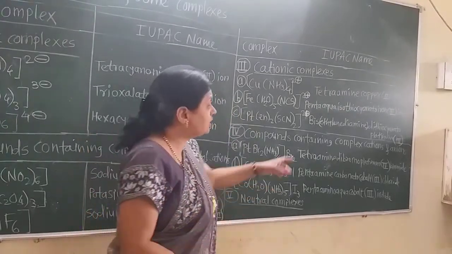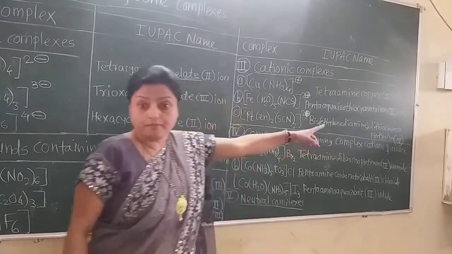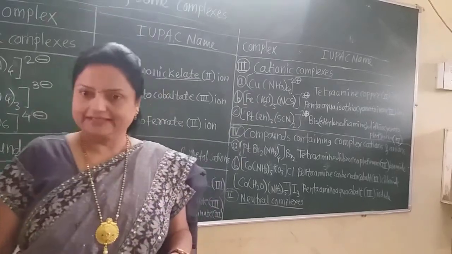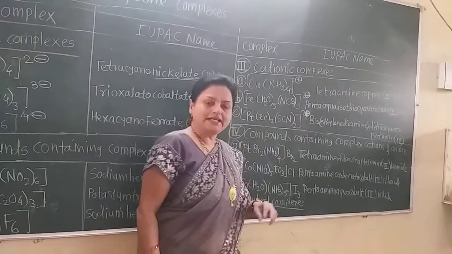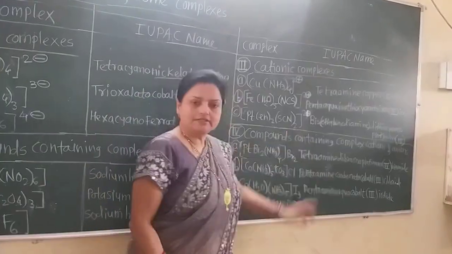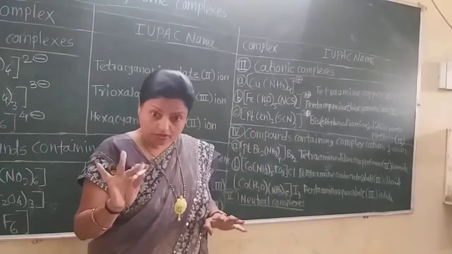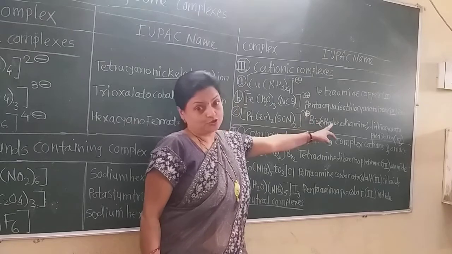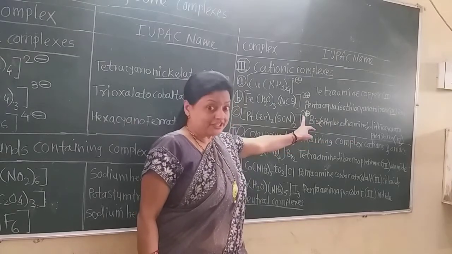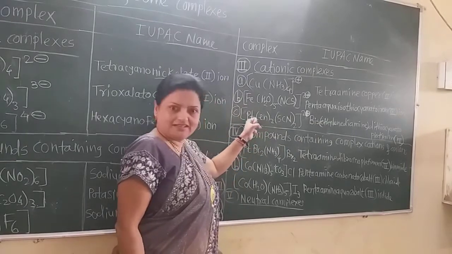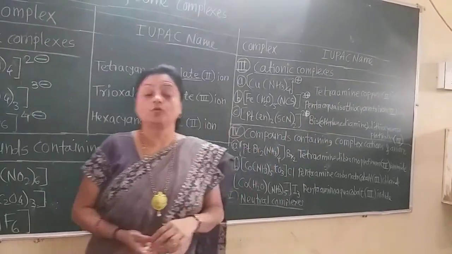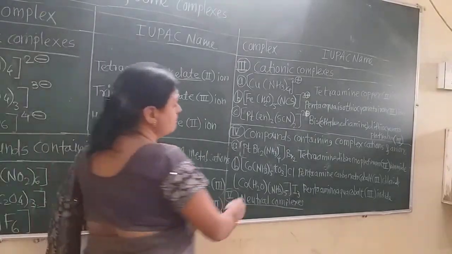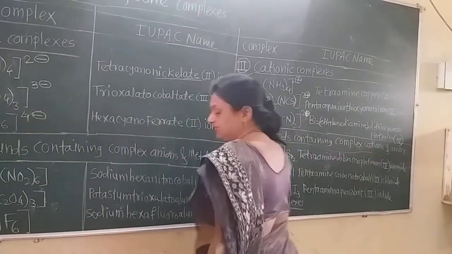Now see here, why is the plus 2 charge here and platinum has plus 4 state? Now this ethylene diamine is a neutral ligand. There is no metal. And this isothiocyanate has the minus 1 charge. There are 2, so there is minus 2. Platinum has plus 4 oxidation state here, and plus 4 is cancelled by this minus 2. What is remaining? Plus 2. So though the charge plus 2 is given, its oxidation state is 4. So write down the 4 in that. That is very important. Now come to the compounds containing complexes with cations and anions.